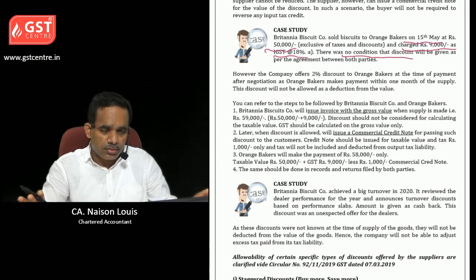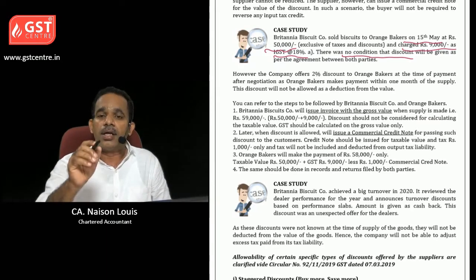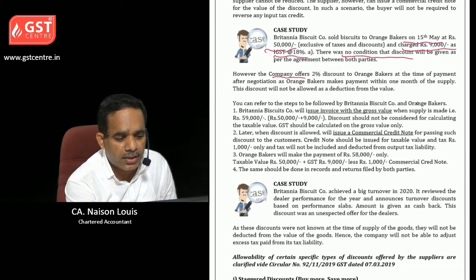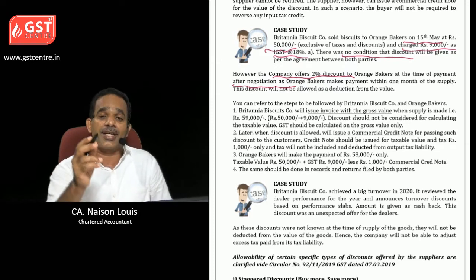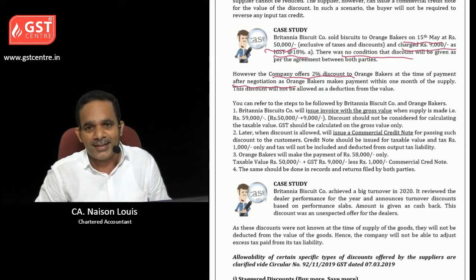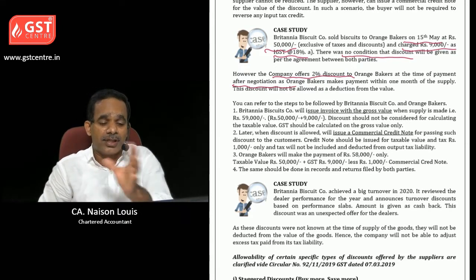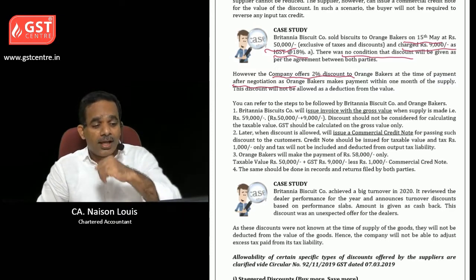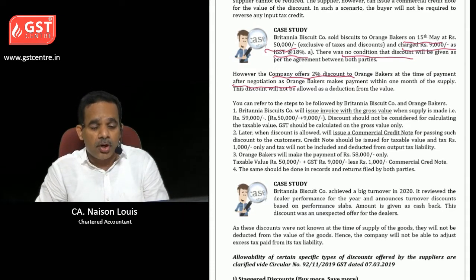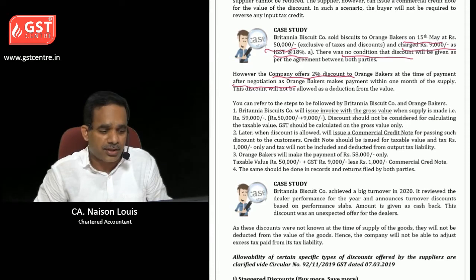There was no clear indication that discounts will be given. Then the company Britannia gives a 2% discount after negotiation. So there was a negotiation between Orange and Britannia. Then later after supply, Britannia gave 2% discount.